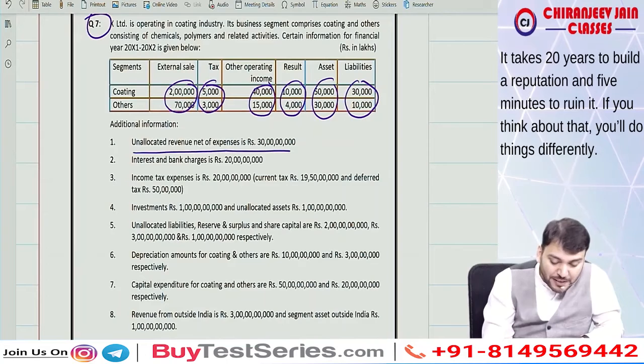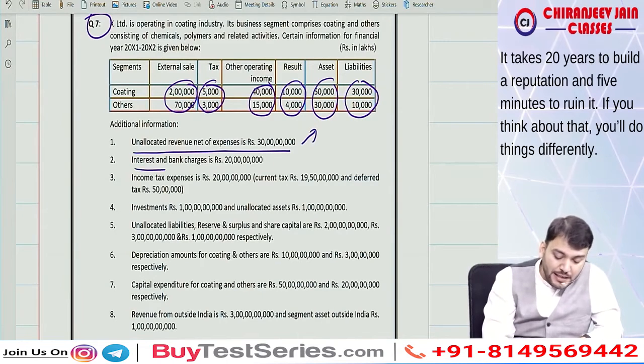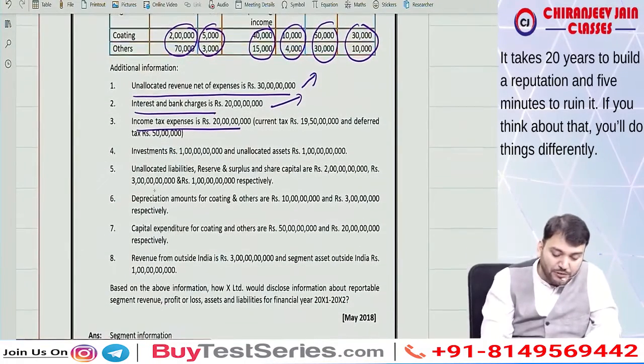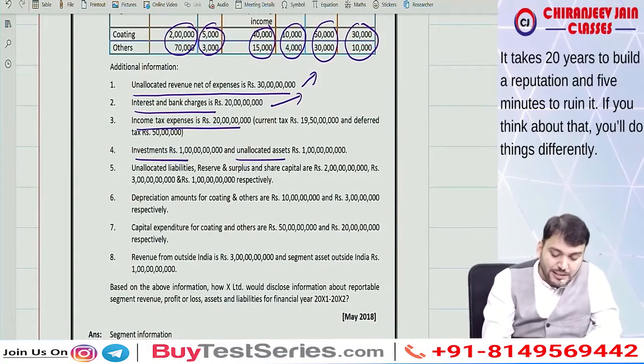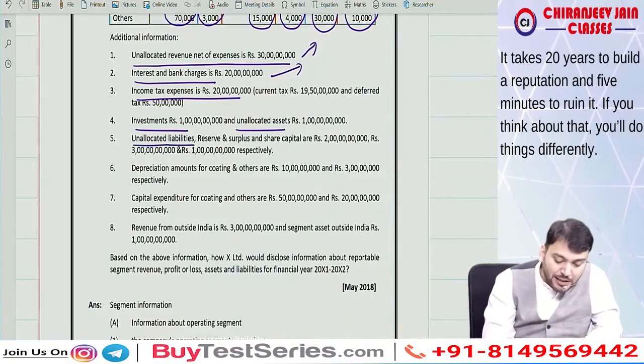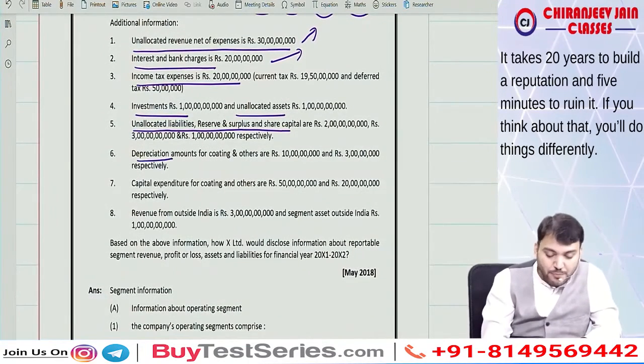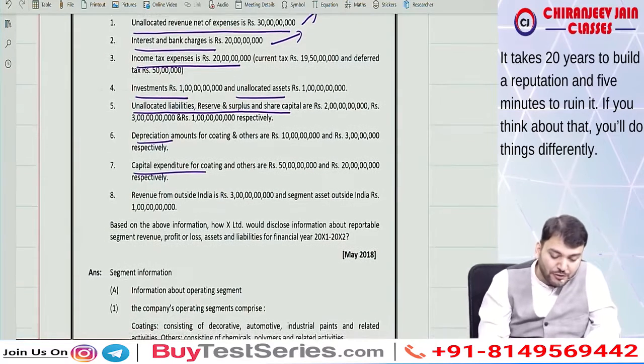Unallocated revenue net of expense is required for reconciliation. Interest and bank charge required for reconciliation. Income tax expense required for reconciliation. Investment unallocated is required for reconciliation. Unallocated liability, reserve and surplus, share capital required for reconciliation. Depreciation required for disclosure. Capital expenditure required for disclosure.